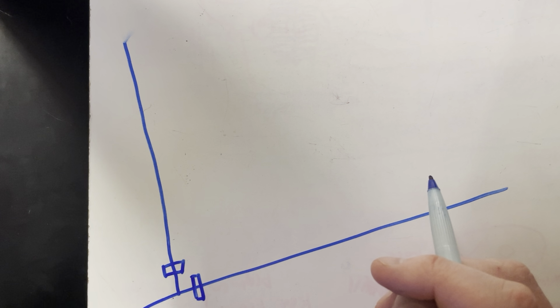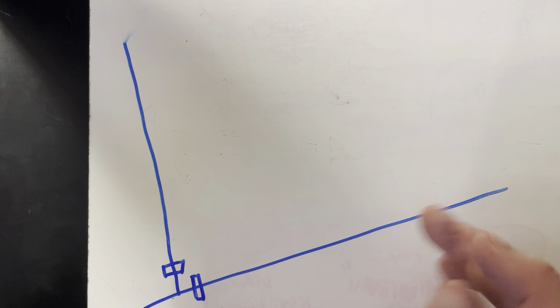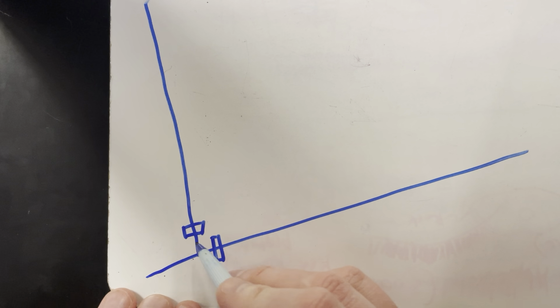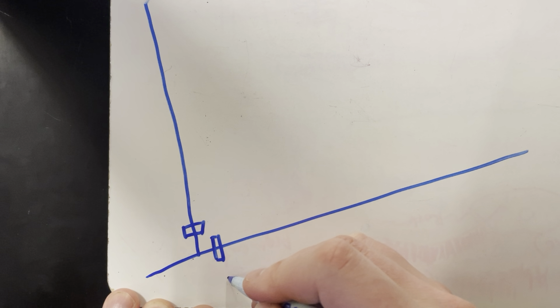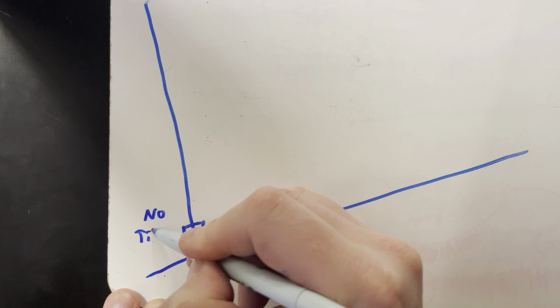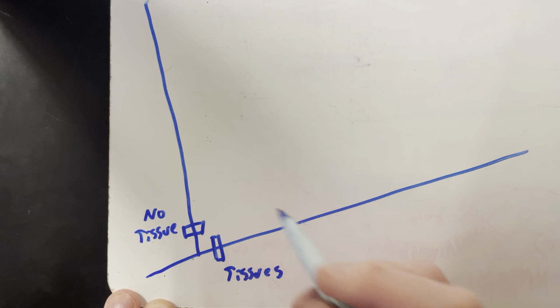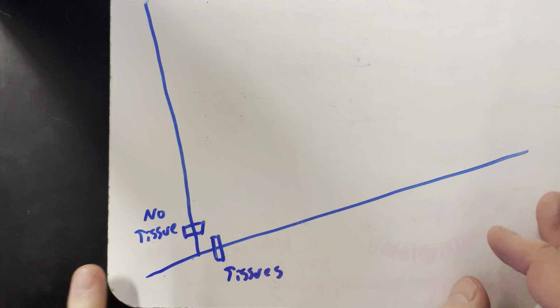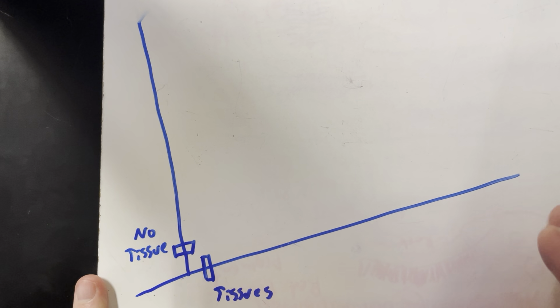All right, guys, shh. Draw this. Okay, our first big distinction here is between organisms with tissues and ones with no tissues. At least no true tissue. They don't have epithelial tissue or anything like that.